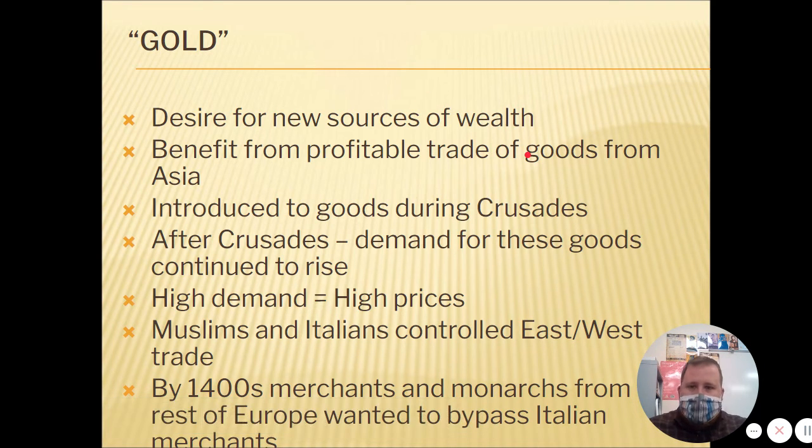During this time, there's a growing desire for new sources of wealth, because the European economy is growing, and they want to continue growing, so they're looking for new sources of wealth to keep their growth going. They find a benefit from profitable trade of goods from Asia. They were introduced to these goods during the Crusades. After the Crusades, the demand for these goods continued to rise, and high demand means high prices for these goods coming from Asia.